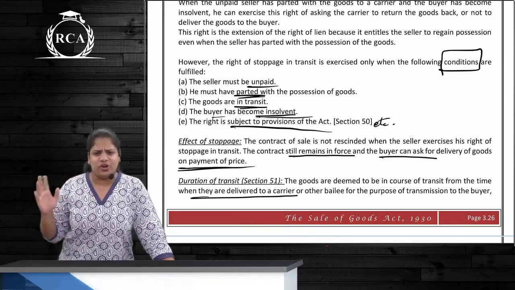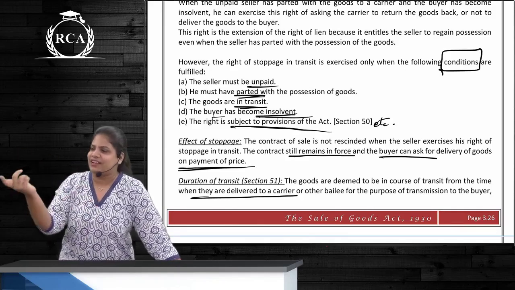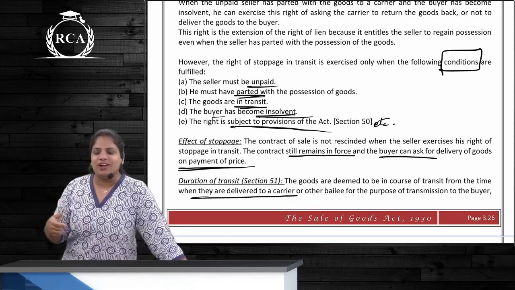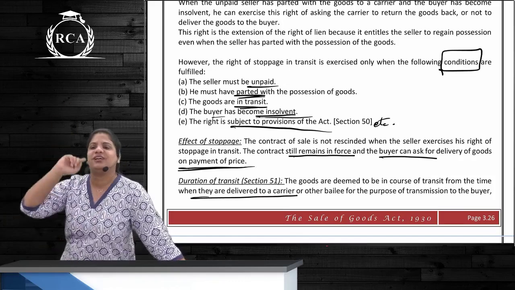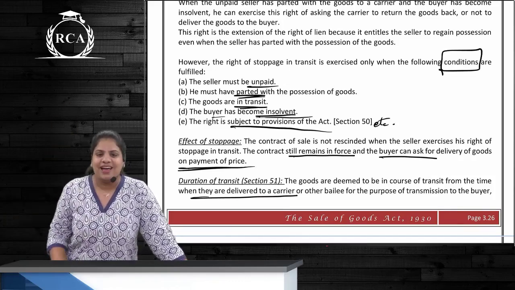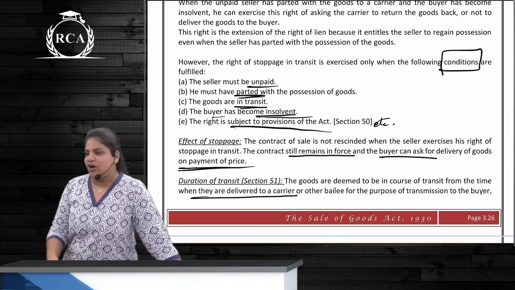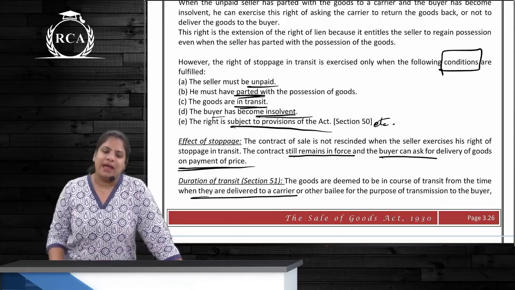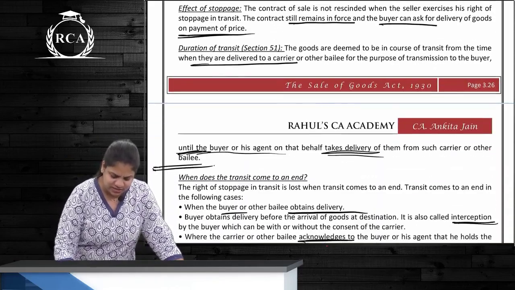The buyer says, "No, no, no, this is false. I have a lot of money. Here is your money." The buyer immediately GPays it to the seller. Now what does the seller tell again? To the truck driver, "U-turn again." Now again the truck is going to Delhi. Has the contract come to an end? No. Will it be performed? Yes, but only on payment of the price. Clear? So this is the right of stoppage in transit.